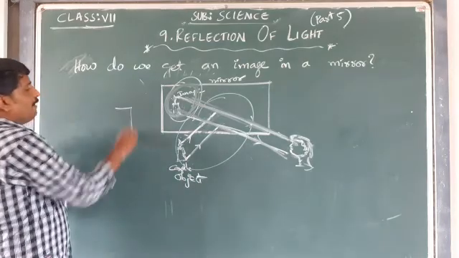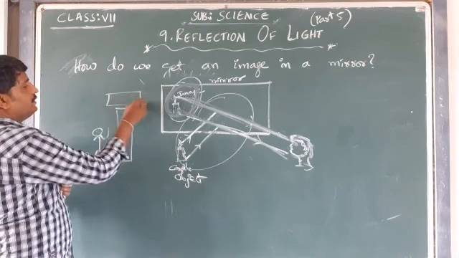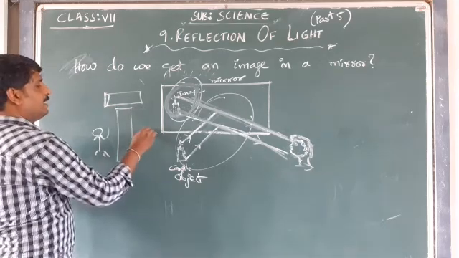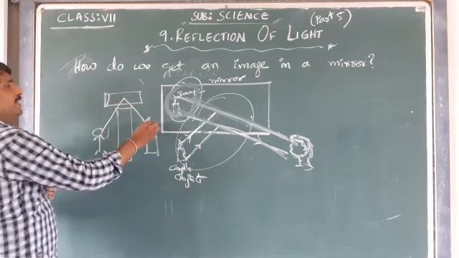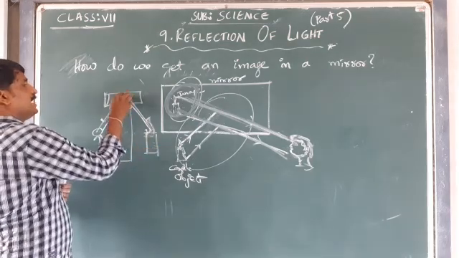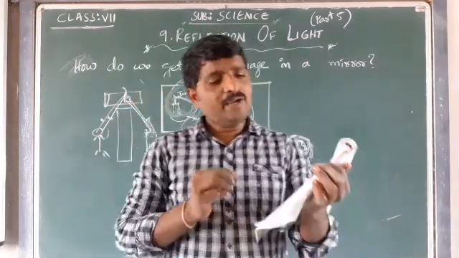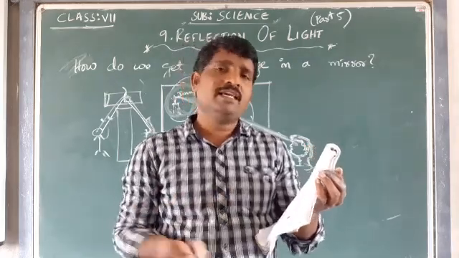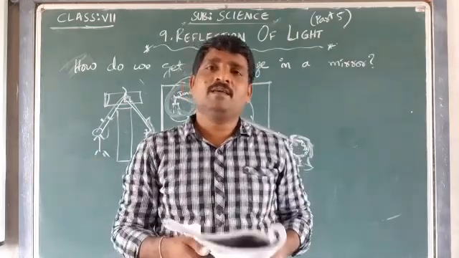Simple. I have a wall here, and I am standing here. If I keep the mirror at this point on the wall, and any object, a candle or anything, is present here, the incident ray will come, hit and reflect. Due to the reflection, I am able to see the image of this candle in the mirror. It shows that, can you see the image in the mirror though the object is not seen by you? Yes, we can see the image of an object which is not seen by us if it is placed in the proper place.